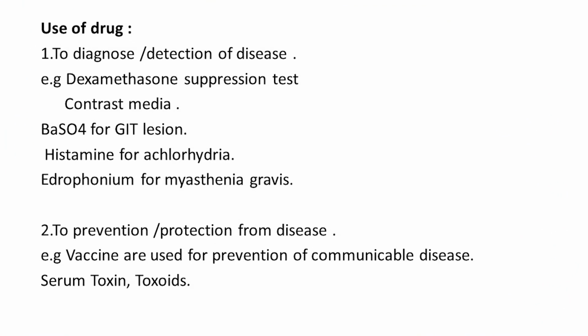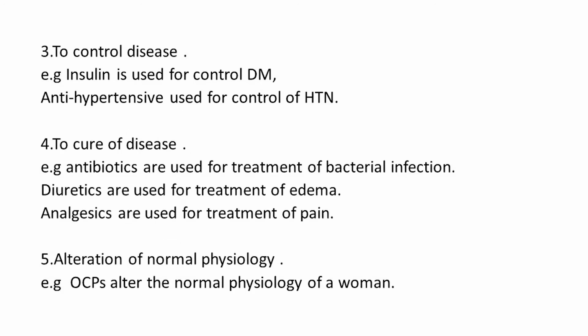To prevent or protect against disease, we use vaccines for the prevention of various communicable diseases, and serum, toxins and toxoids. To control disease, we use various drugs. For example, insulin for the control of diabetes mellitus, and antihypertensive drugs for the control of hypertension.